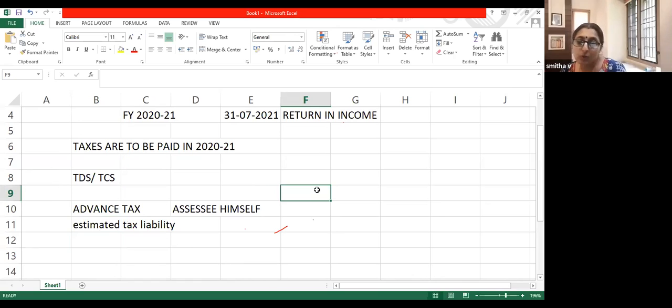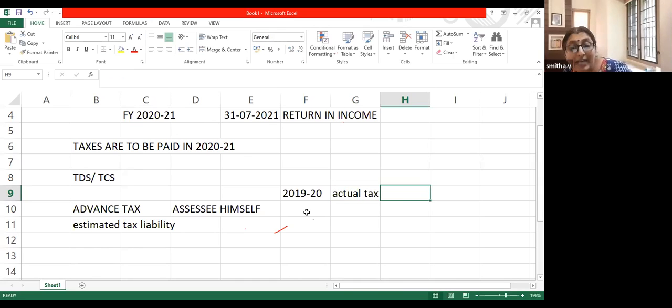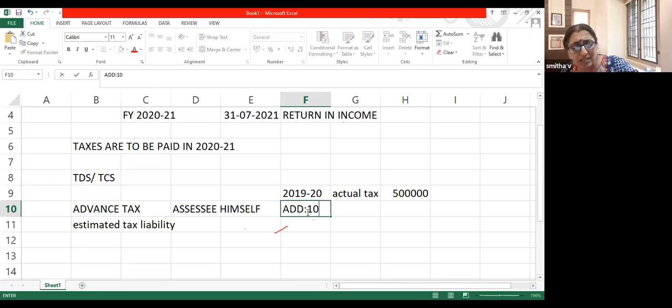Usually, what we do is we look into the actual tax paid for 2019-20, the earlier year. Let's just assume it is 5 lakh. That is my actual tax for 2019-20. I assume a 10% increase in my total sales or total profit, whatever. Correspondingly, let us assume that there is a 10% additional tax also during this year.